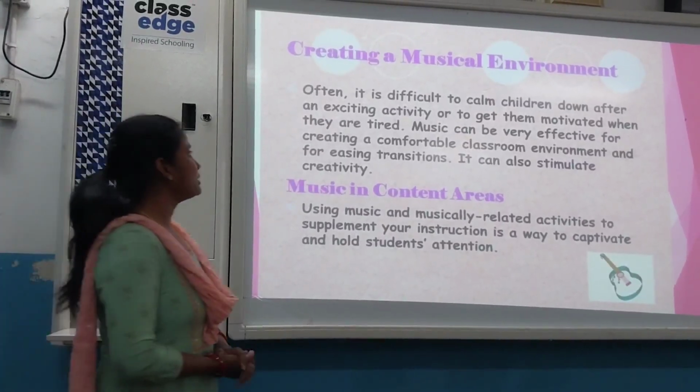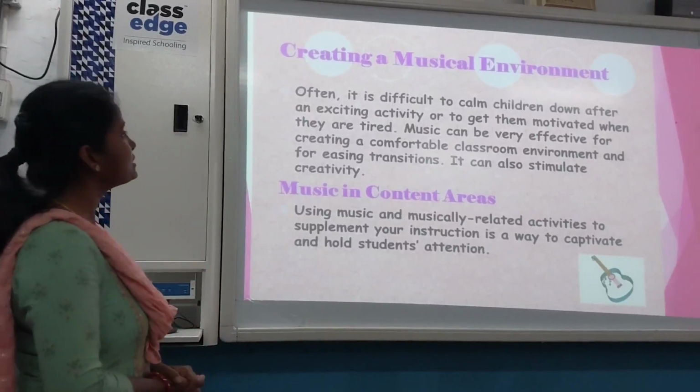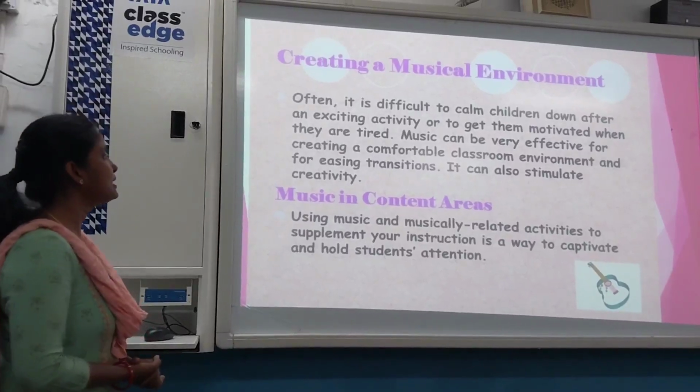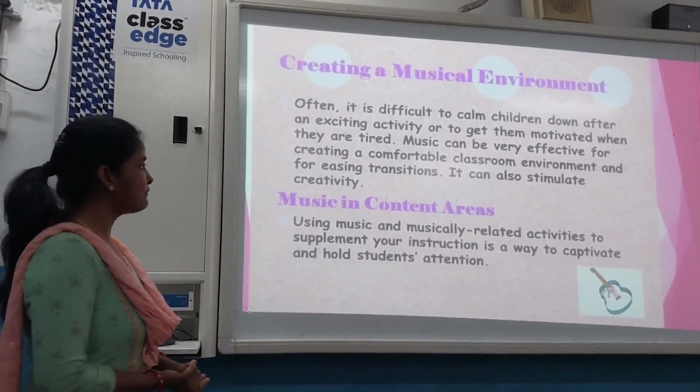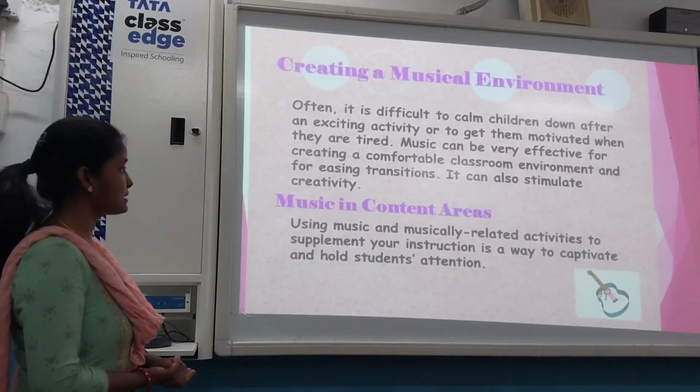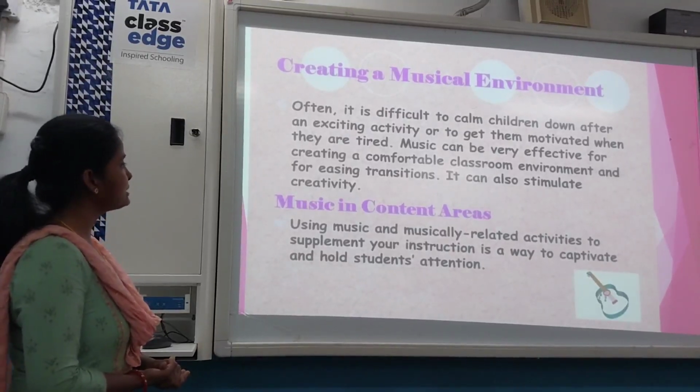Creating a musical environment. Often it is difficult to calm children down after an exciting activity or get them motivated when they are tired. Music can be very effective for creating a comfortable classroom environment and for easing transitions. It can also stimulate creativity.